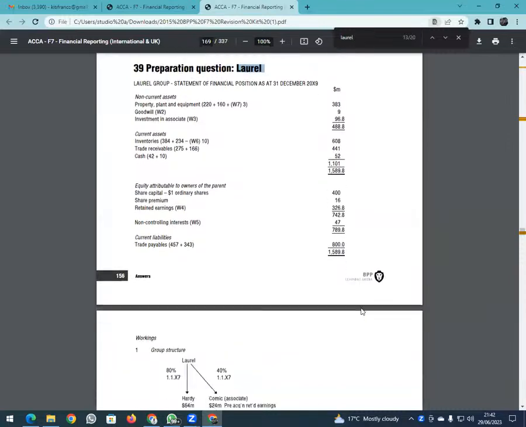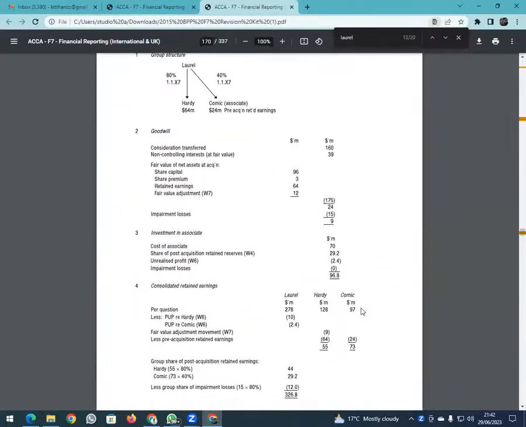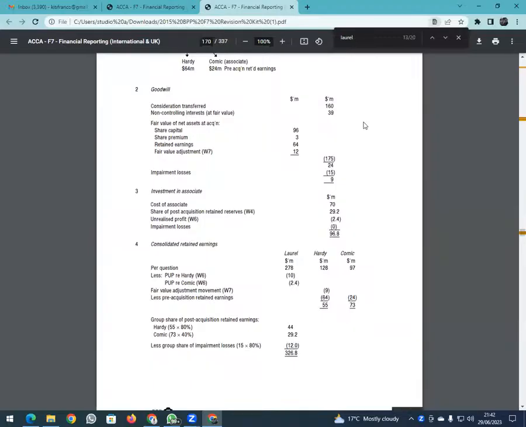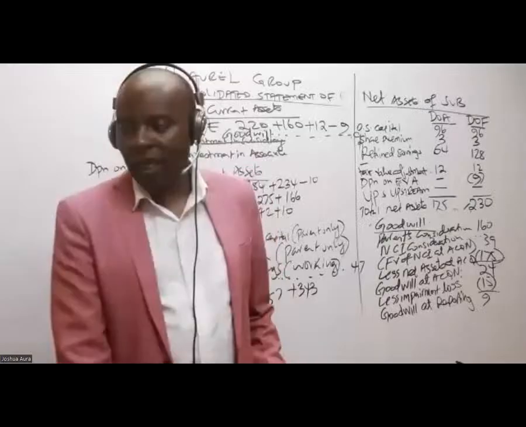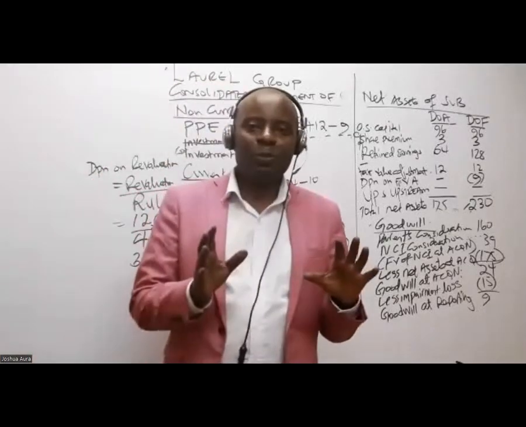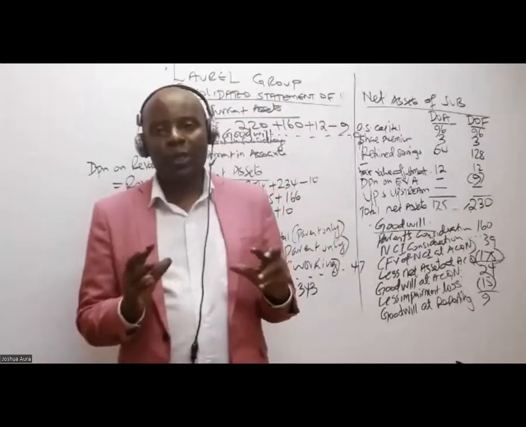Quite interesting. The only thing that they do, they use a very old method to do these workings here. We need to be direct. Fortunately for me, I'm very lucky. I work for a company which provides group consolidation software.